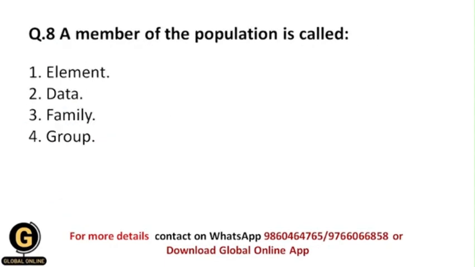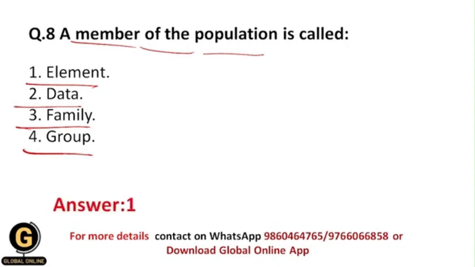Next is: a member of the population is called. Now a particular member of the population is called what? Whether it is called element, data, family, group. So now all of you understood that whenever there is a member of the population, then obviously it is called a unit or element, and that's why your correct answer should be 1.